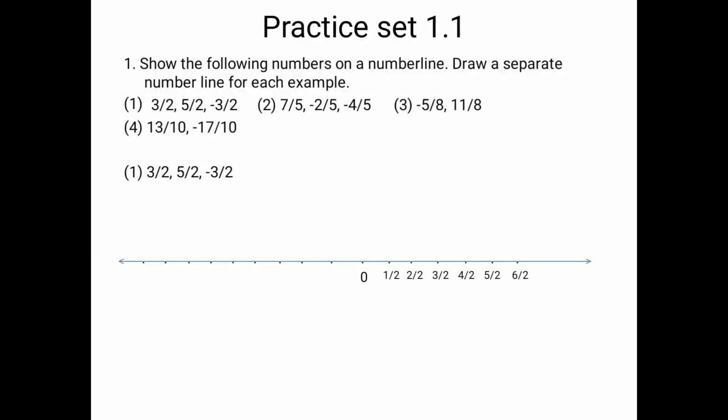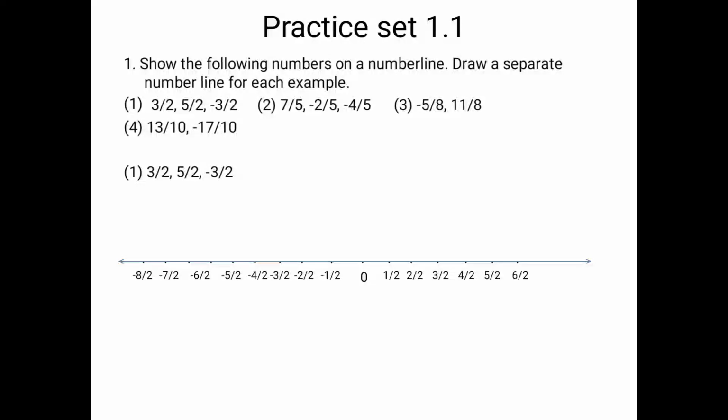Reason, in sum number 1, the denominator of all the numbers is 2. Okay, so first point is 1, but the denominator of that point is 2. So 1 upon 2, 2 upon 2, 3 upon 2, and so on. Similarly, on left of 0, you are going to write down numbers with minus sign. Okay, now once you finish doing this, you can easily mark the points of your question.